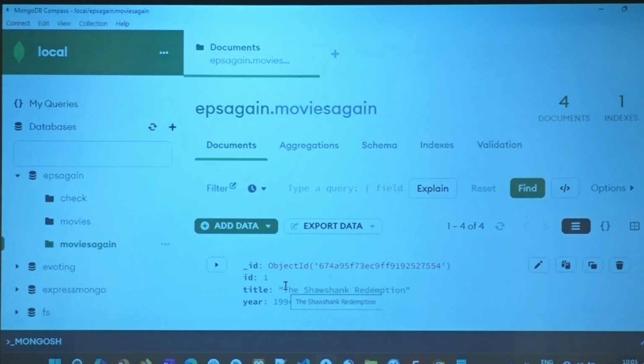You see what I'm saying? One more key value pair. But if it's just one, then just have the collection name as that. Okay? Now you can also export the data.